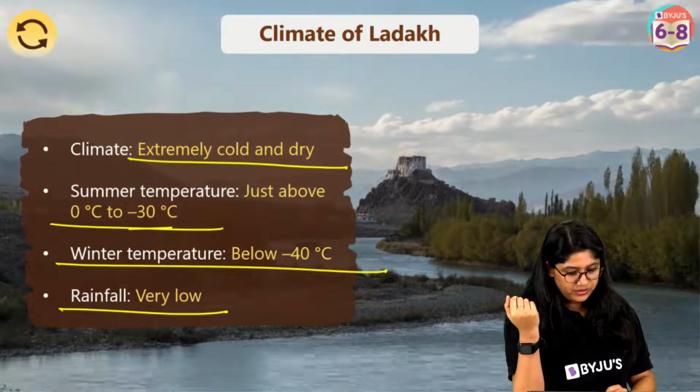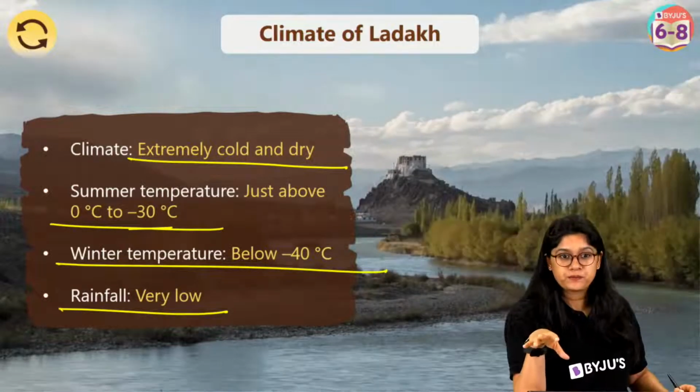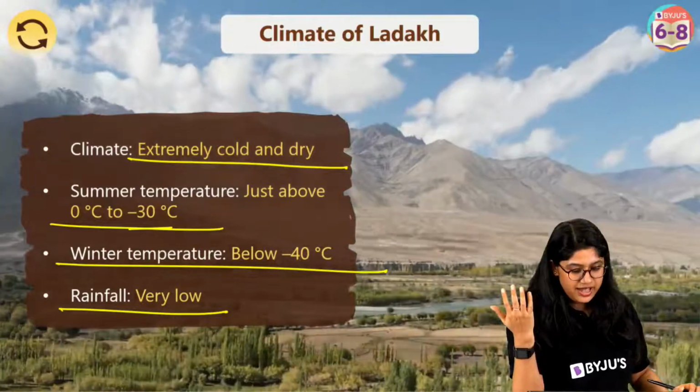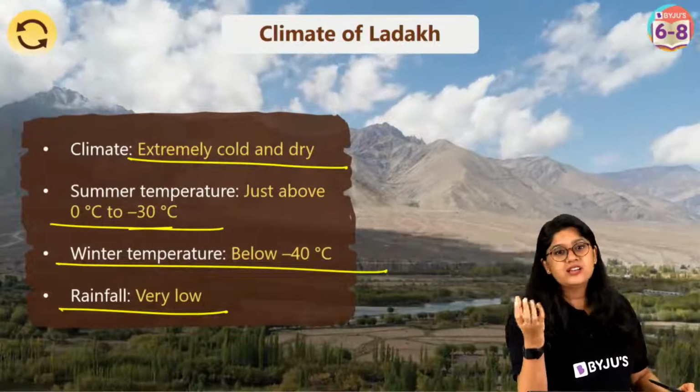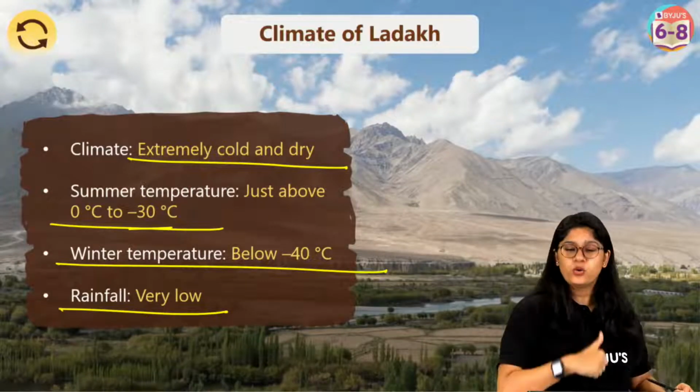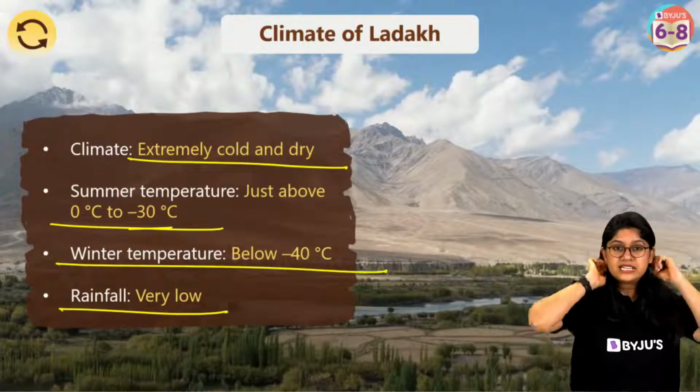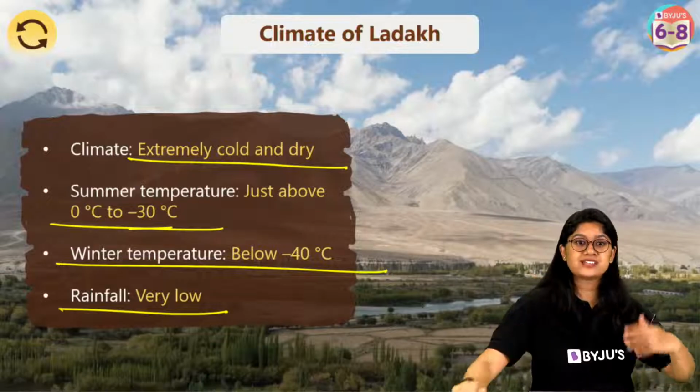See over here, though it has a river, the Indus river, still it's not very fertile. The soil over there is not at all fertile because it's extremely cold. And for plants, they need a good temperature so that they can grow faster and flourish.